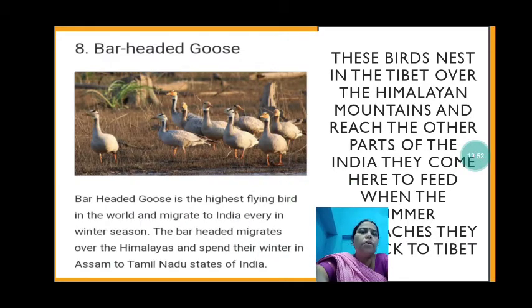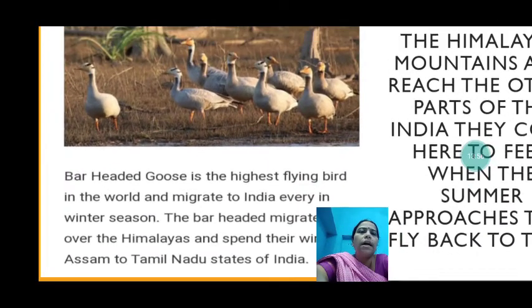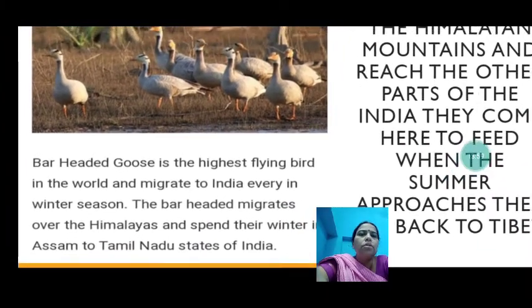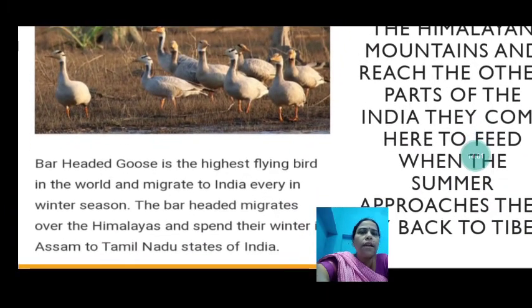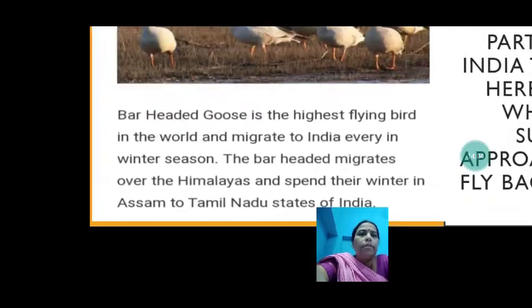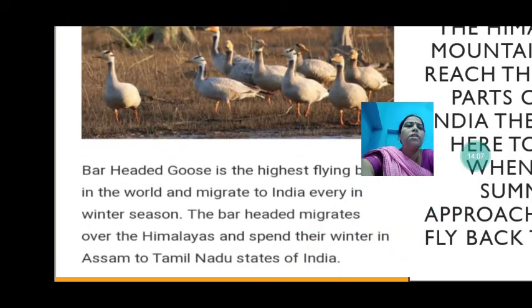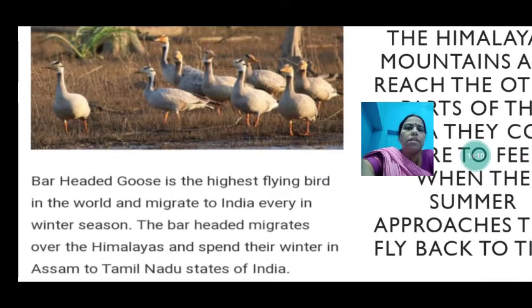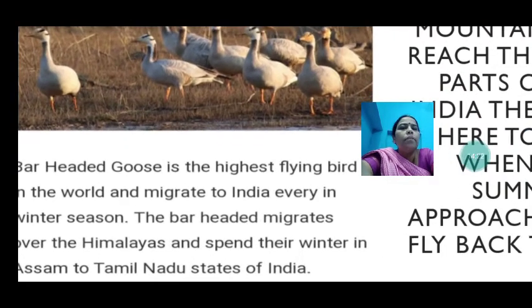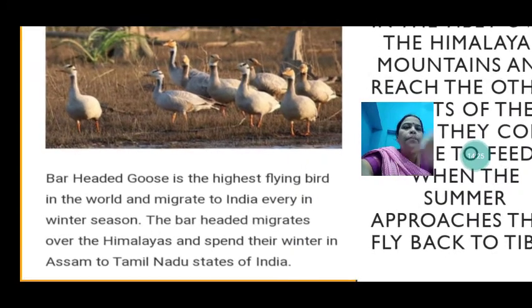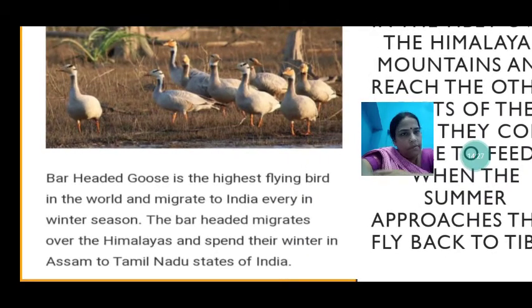Then the bar-headed goose. The bar-headed goose is the highest flying bird in the world and migrates to India in the winter season. The bar-headed goose migrates over the Himalayas and spends its winter in Assam to Tamil Nadu states of India. So we can see that they have come from the side of the Himalayas.